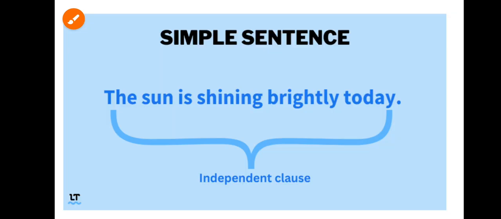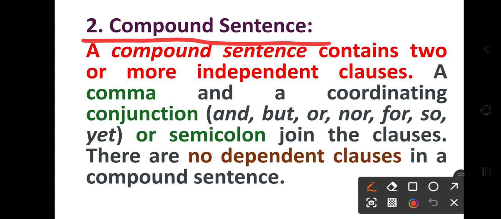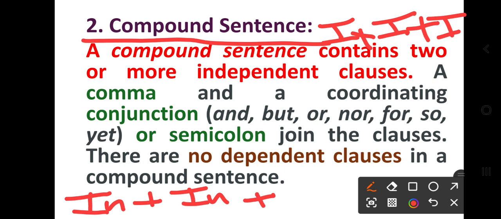a compound sentence is two or more independent sentences. One independent plus independent plus independent, right? Here also I can write one independent sentence, then another independent sentence, then another.